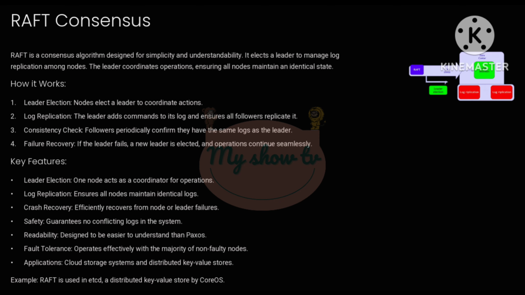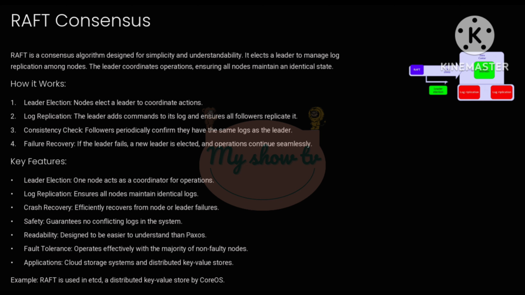Slide 4. RAFT Consensus. Now, let's look at RAFT, a consensus algorithm designed to simplify understanding and implementation. RAFT works by electing a leader to manage log replication among nodes. This leader ensures all nodes stay synchronized. Here's a breakdown of its process.